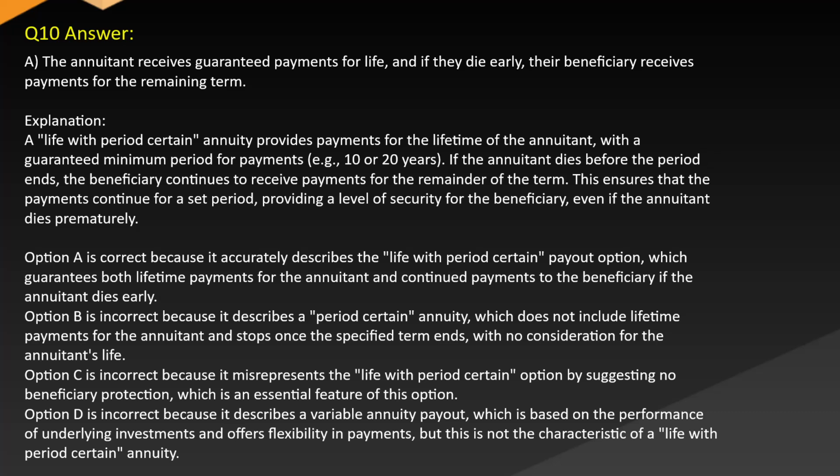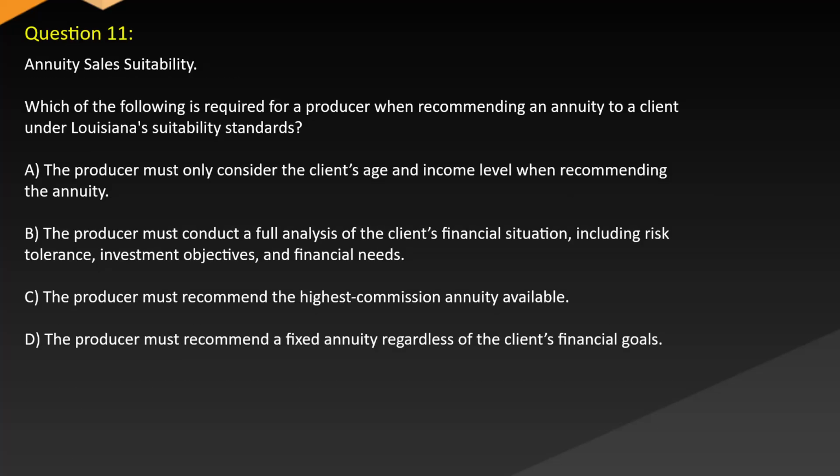Option D is incorrect because it describes a variable annuity payout, which is based on the performance of underlying investments and offers flexibility in payments, but this is not the characteristic of a life with period certain annuity. Question 11.